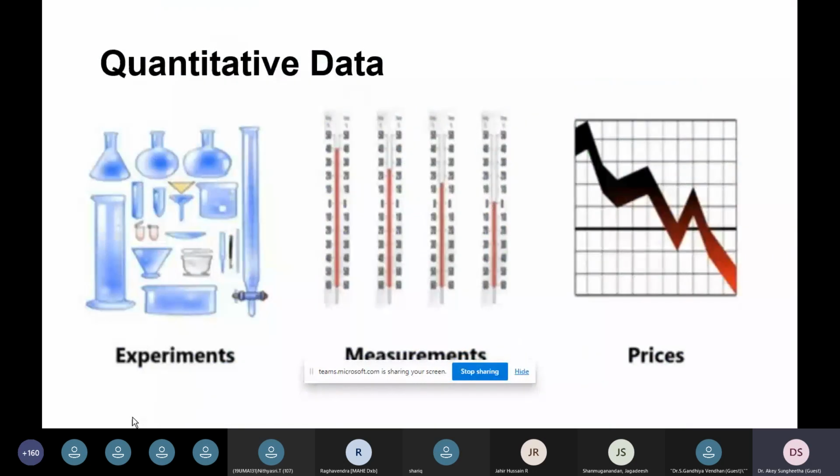So these are some examples for qualitative data, and here you can find quantitative data. How do you experiment with the quantitative data? How do you measure the quantitative data? What are the different prices? These are some examples of quantitative data.